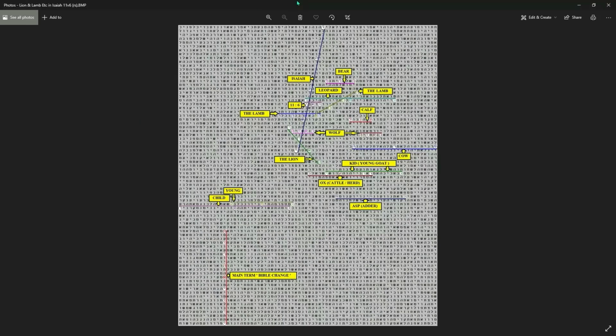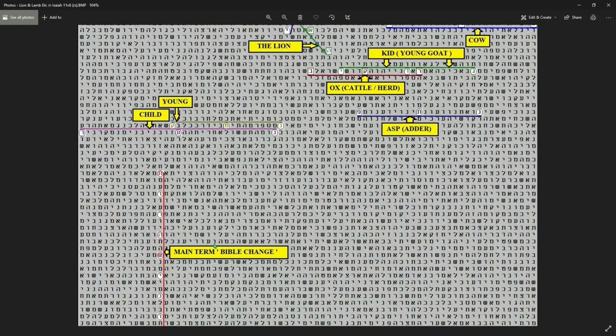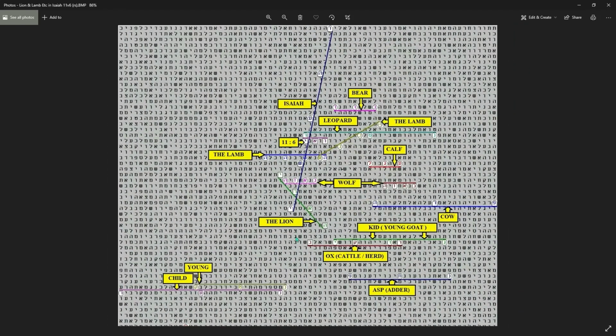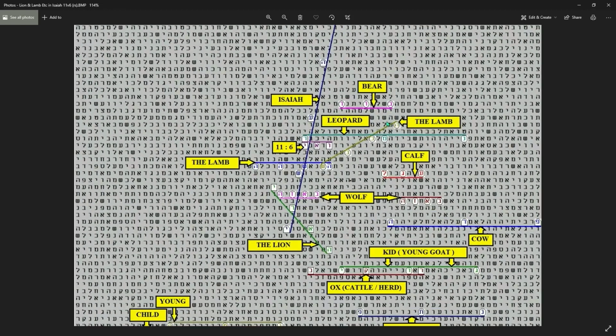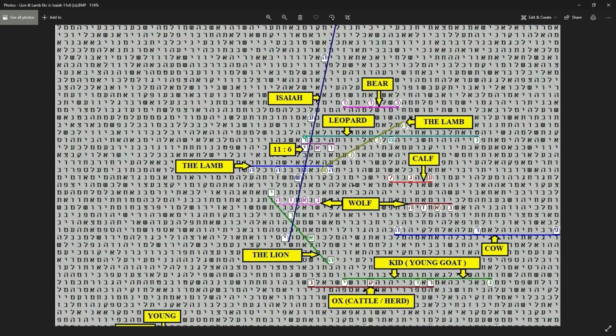So welcome back everybody. The final matrix all done, all lines marked up, all yellow boxes with the English translation put on, main term, Bible change here. If you remember, the original ones that we had before we added to this was Isaiah in the blue, crossing over 11:6 for Isaiah 11 verse 6 in the purple here. Then we had the original, the lion in green, the lamb in blue, and also in the light brown. And then we had the new words that we were looking for.